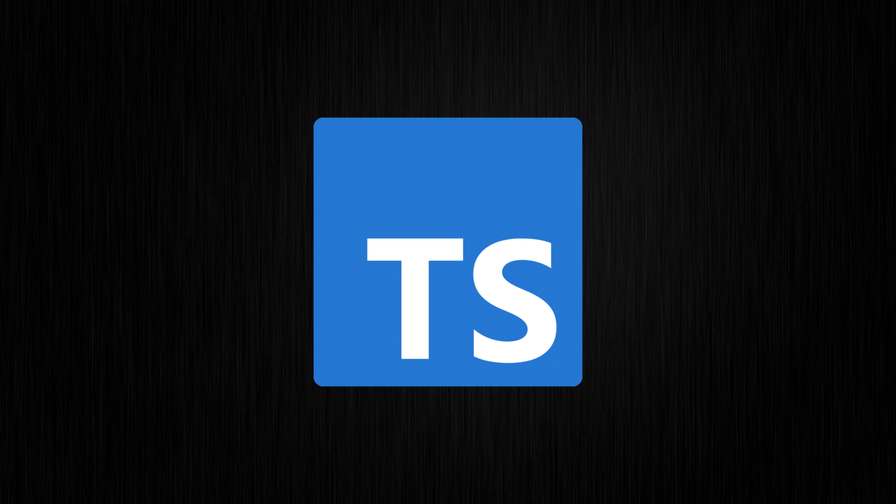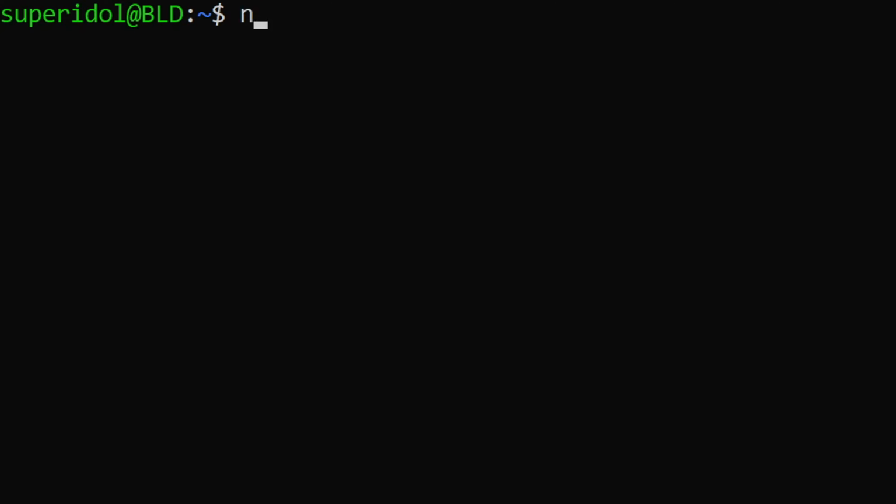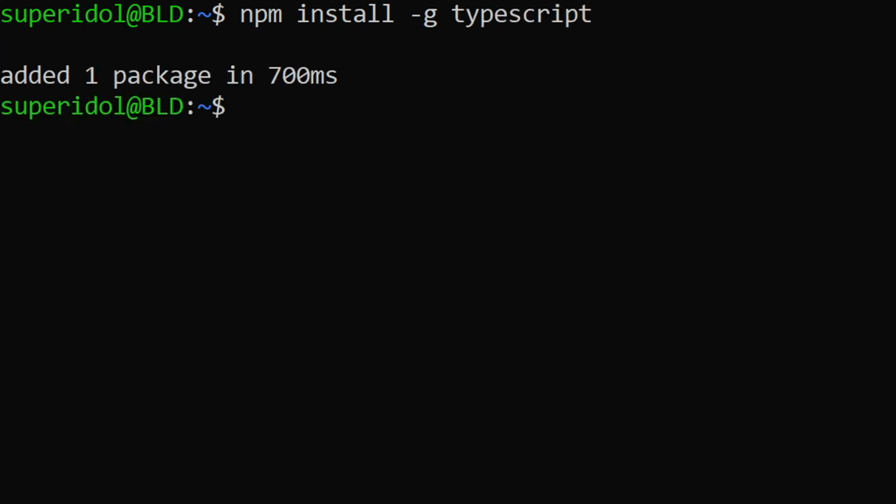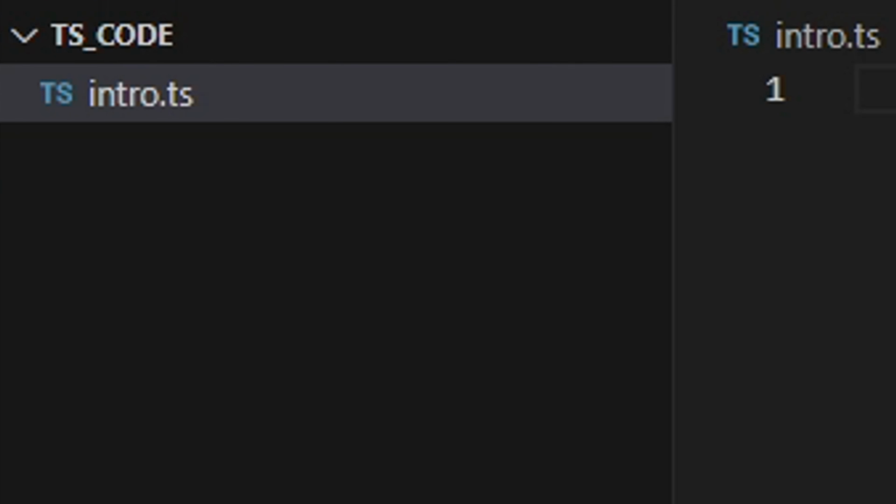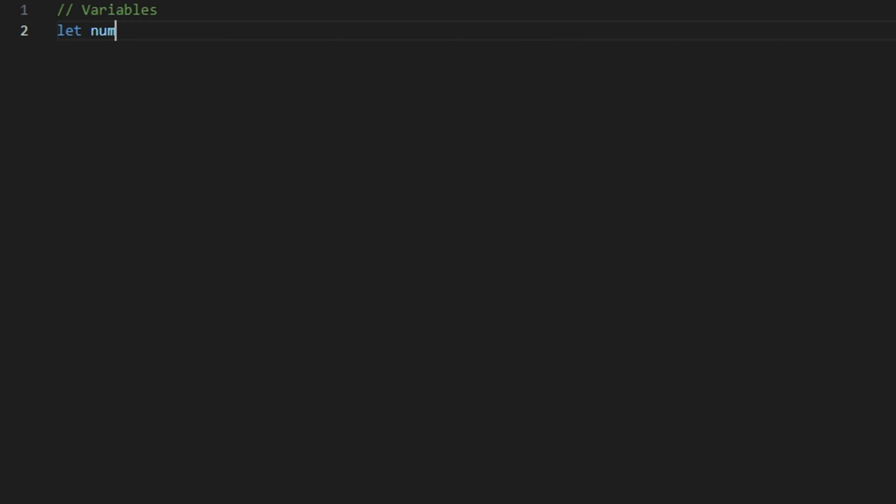To get started, install Node.js on your computer. Then install TypeScript globally by running npm install in the terminal. After that, create a file ending in .ts. Variables in TypeScript are declared with let, followed by a name, colon, type, and value.